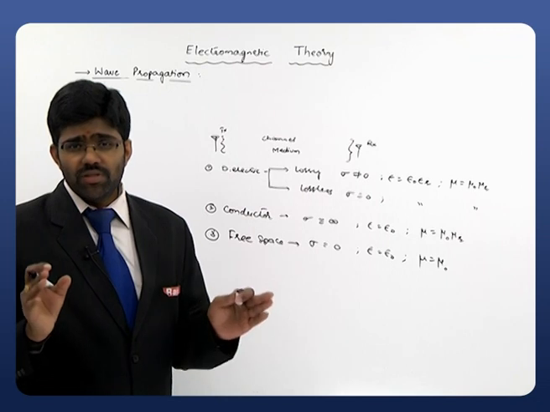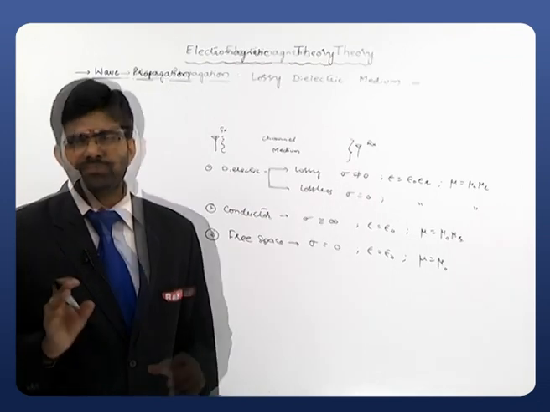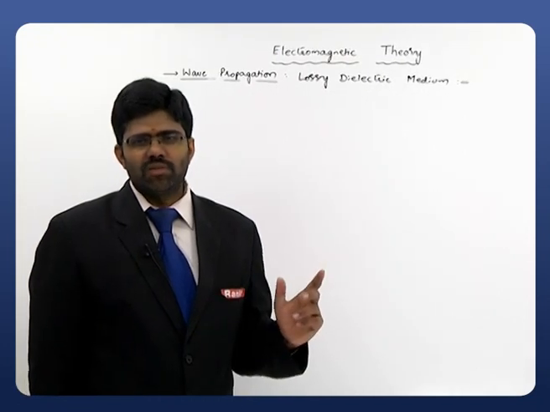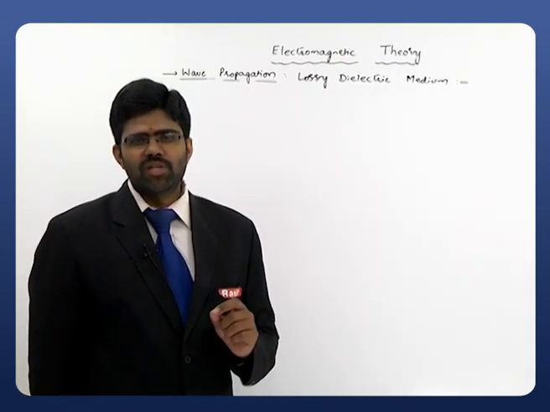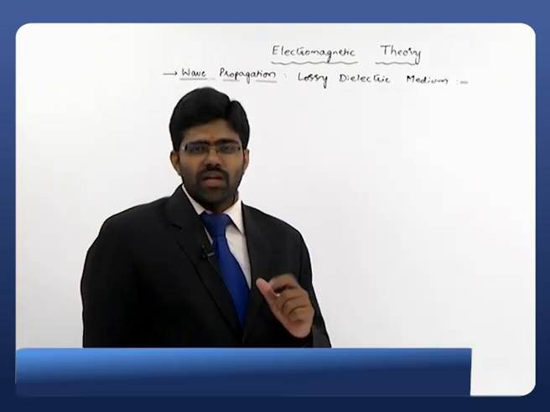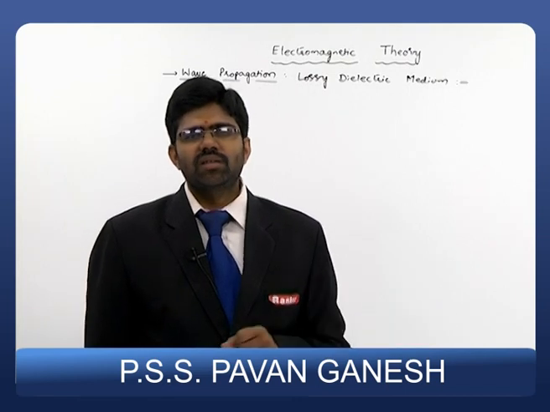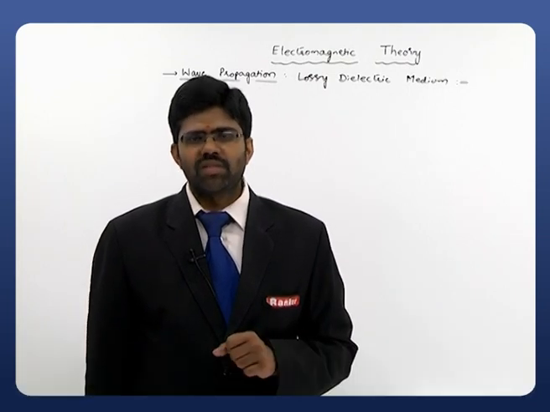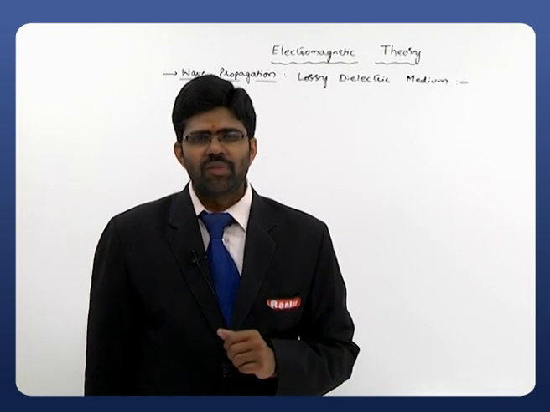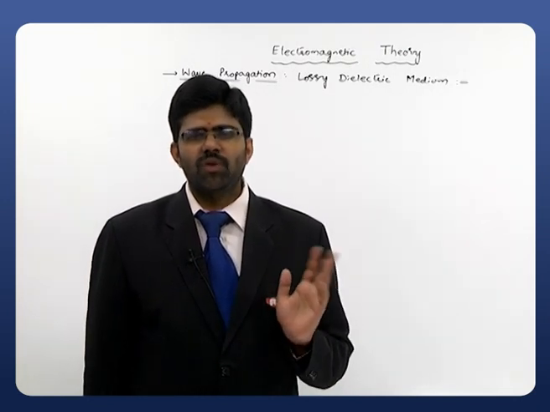So we will start our discussion with the lossy dielectric medium, then we will go for the remaining mediums later. For a lossy dielectric medium, as we observed, sigma is not equals to 0, epsilon is equals to epsilon naught, mu is equals to mu naught, keep it aside. Apart from that, to derive the wave equations, we require some base. Here already we learned time varying Maxwell's equations, the Maxwell's equations in time varying fields. They are very important for observation of any wave propagation or wave phenomena.